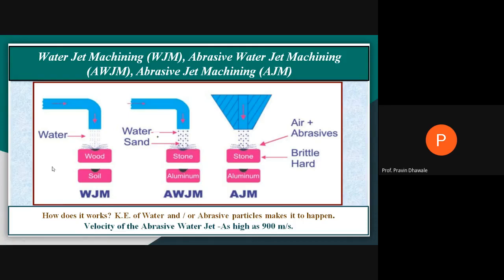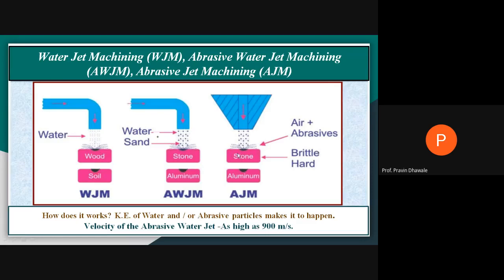When that high velocity water jet strikes this workpiece, material is removed by the striking action of the high velocity water particles. The material is removed from the surface of the workpiece by the action of erosion. In this manner, water jet machining is carried out.